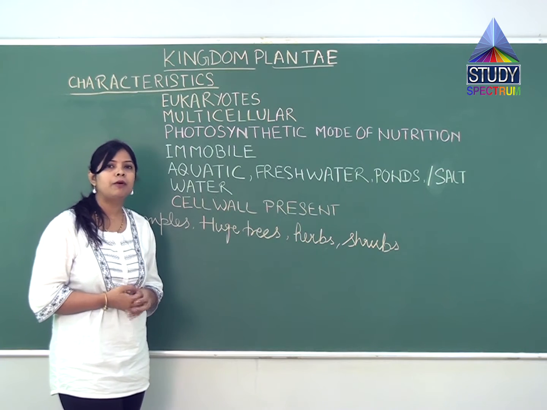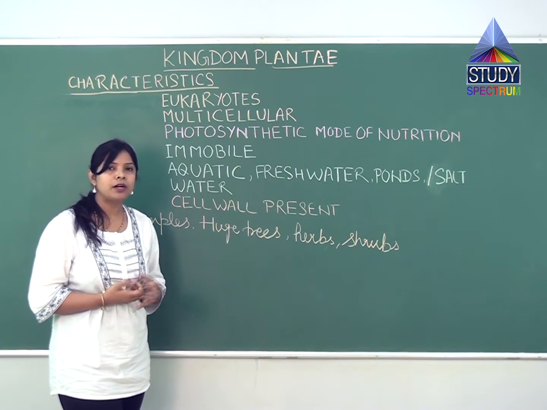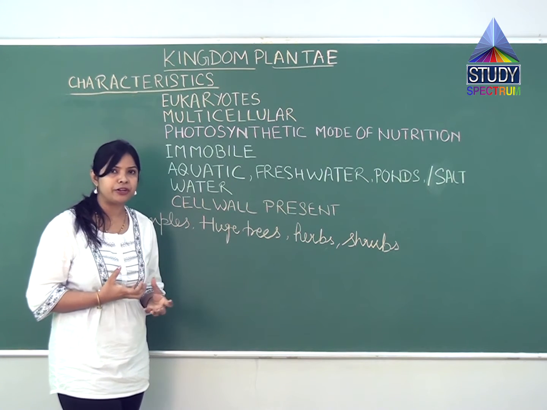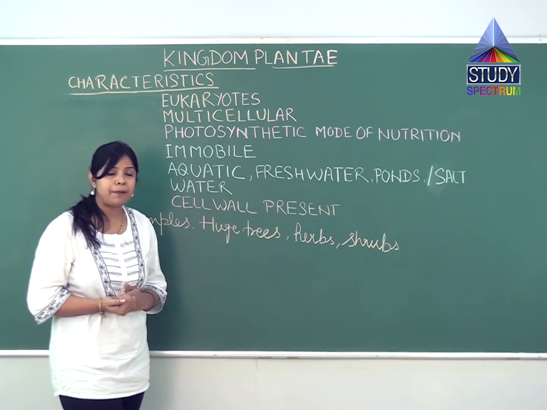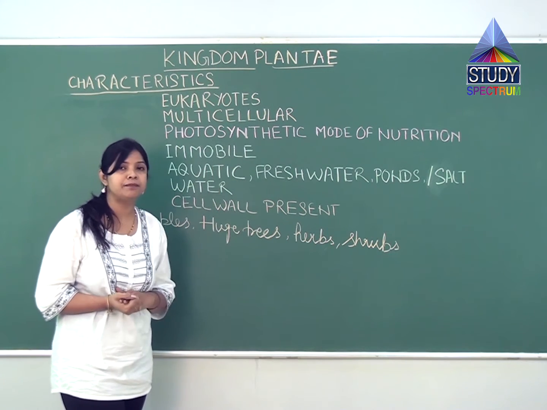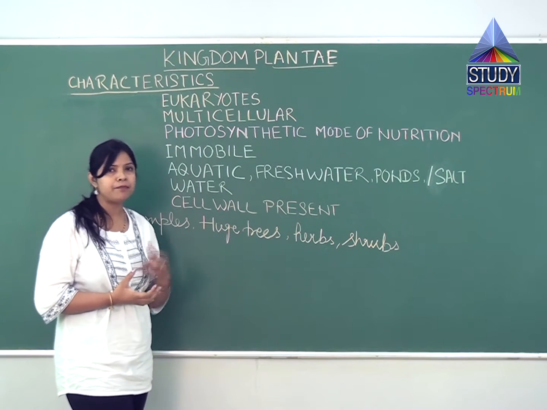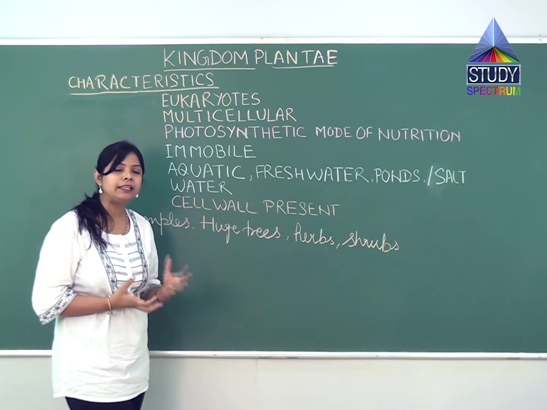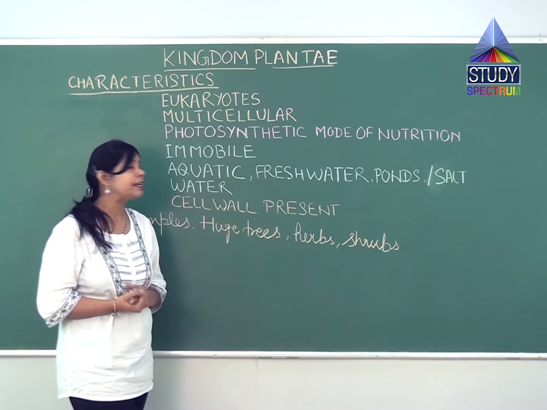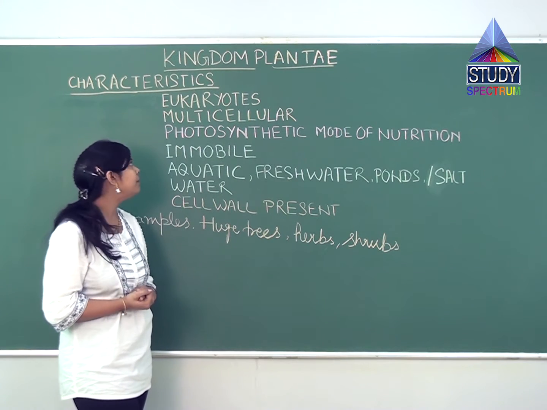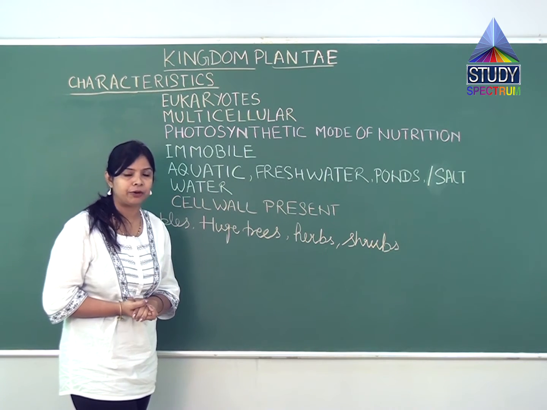If you talk about prokaryotes, a true nucleus is absent. So here the plants will be eukaryotes, meaning there will be membrane bound organelles and a true nucleus present.